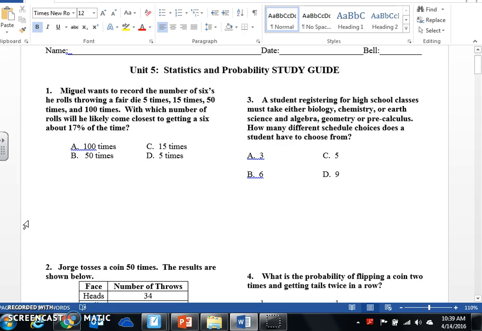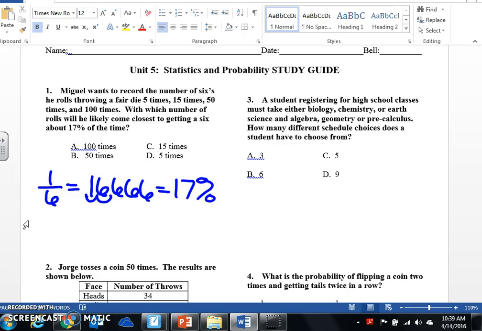All right, Miguel wants to record the number of sixes he rolls throughout throwing a fair die 5 times, 15 times, 50 times, and 100 times. With which number of rolls will he likely come closest to getting a 6 about 17% of the time? Now remember, rolling a 6 is 1/6 of the time, right? There's one number 6 on the die, and there's 6 total sides. If you turn that into a decimal, it's 0.16 repeating, which is really just 17%, right?